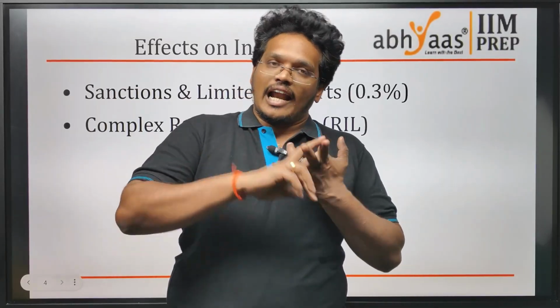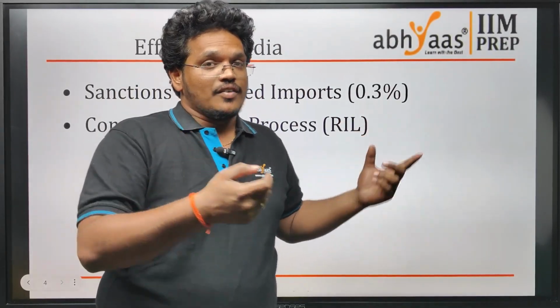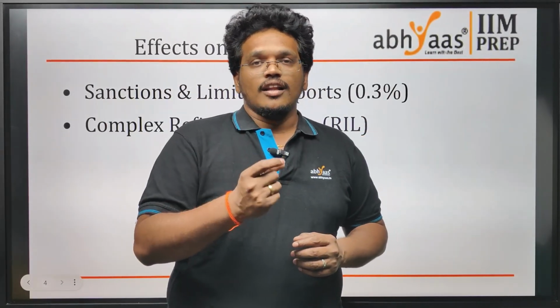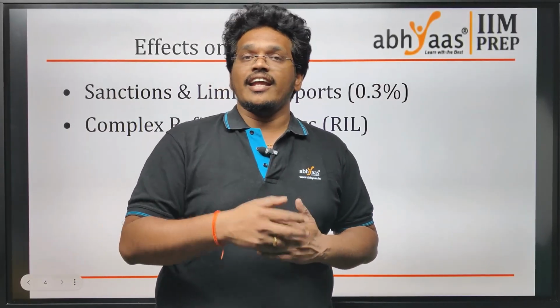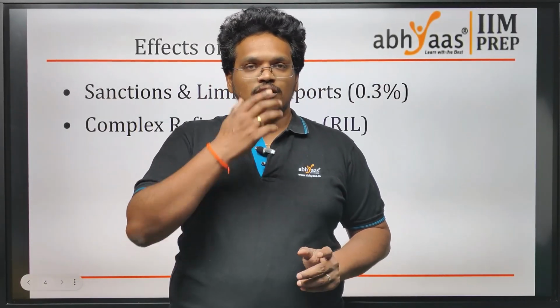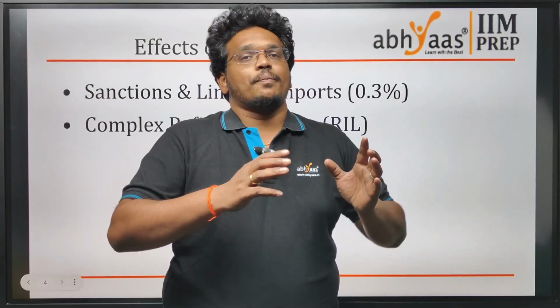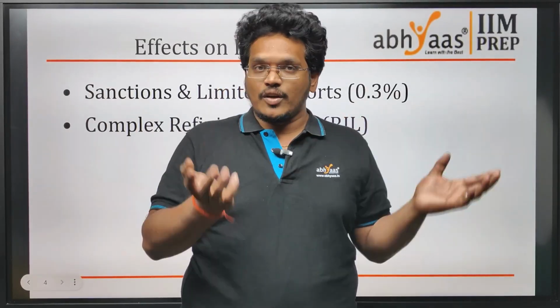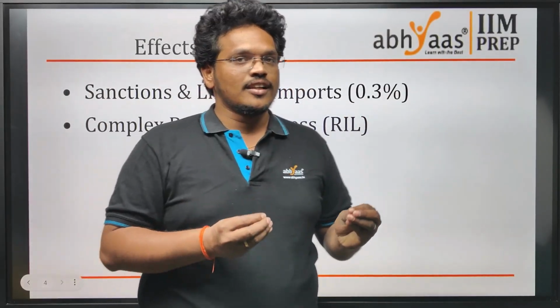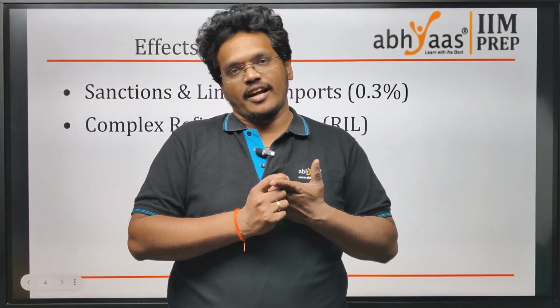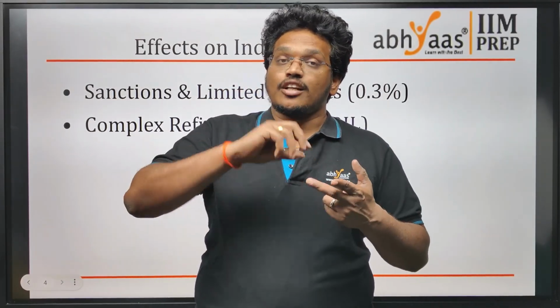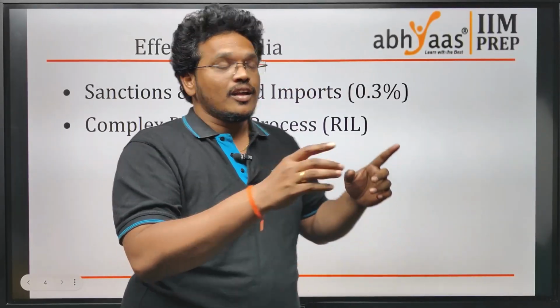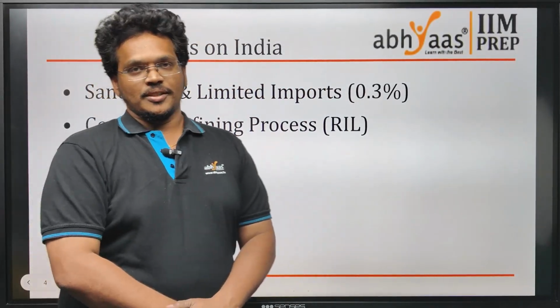Another reason is that, as I have already said, the oil available in Venezuela is very dense and highly sulfuric in nature. This is not high quality, it is poor quality. It requires specialized refinery machines, which are only available with Reliance Industries.